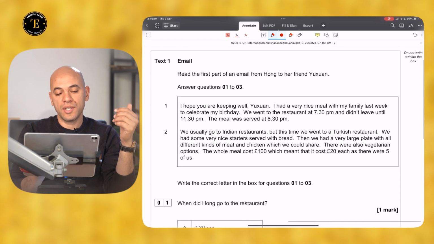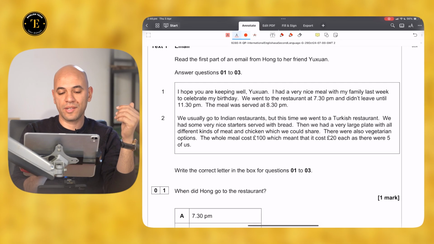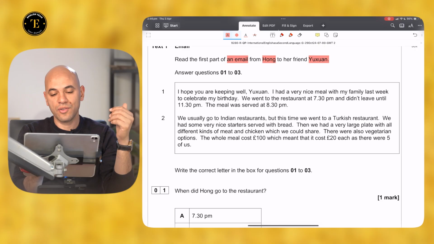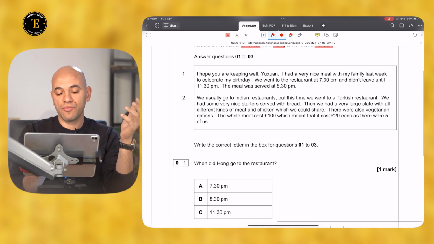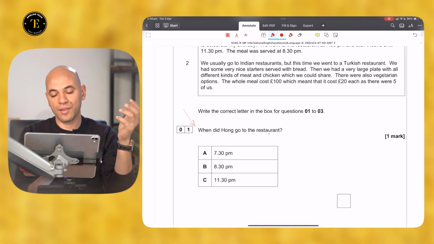What you need to do is to save as much time as possible. My recommendation is to read the heading of the question first. You will recognize that this is an email from someone to someone else, usually from a friend to another. Read the question first here. Do not read the email, read the question. When did Hong go to the restaurant?